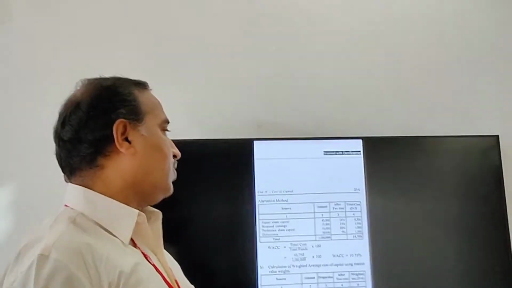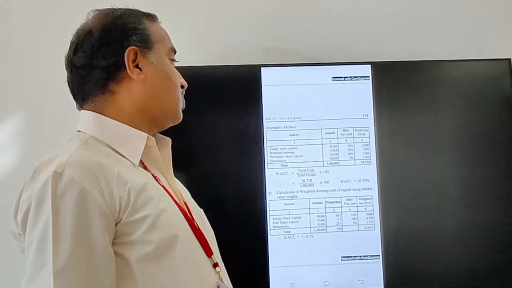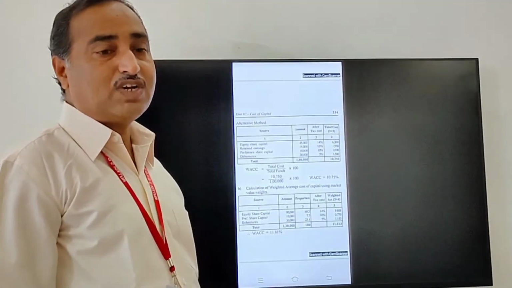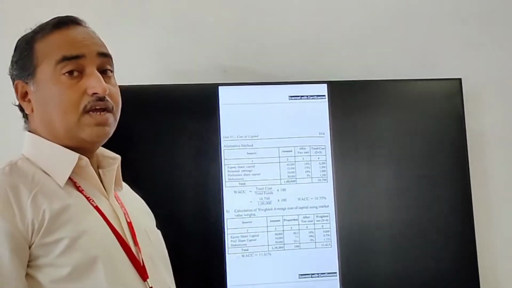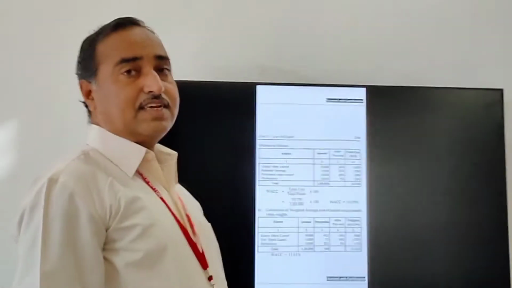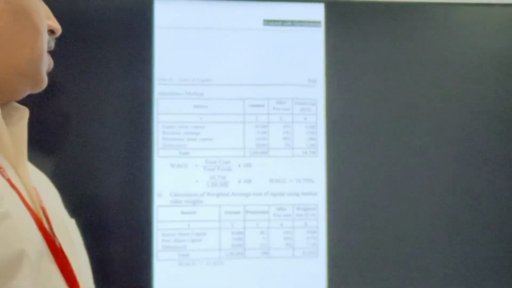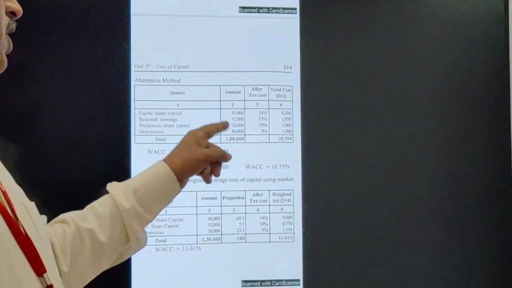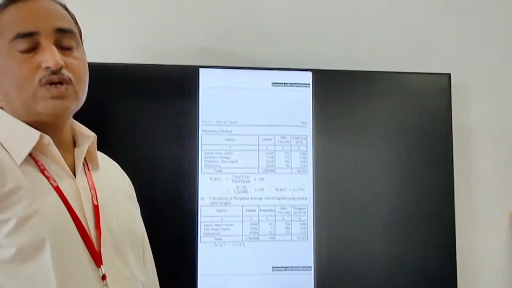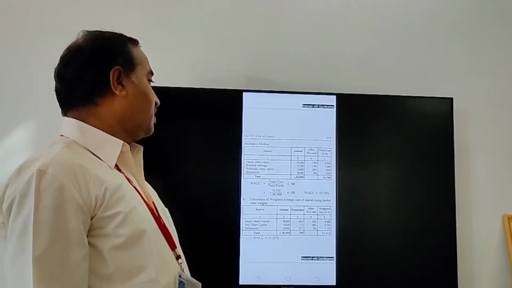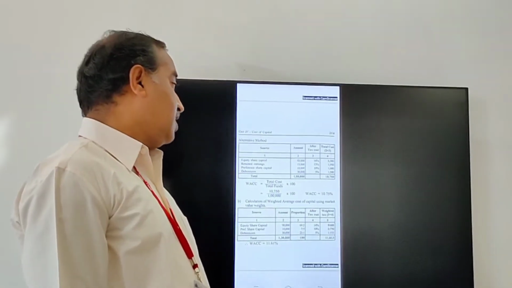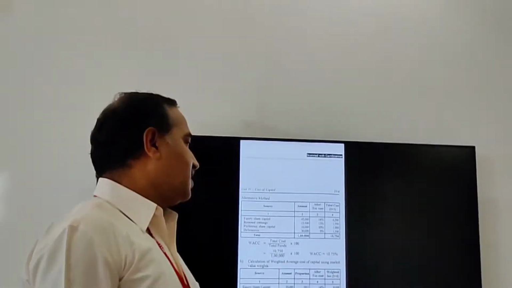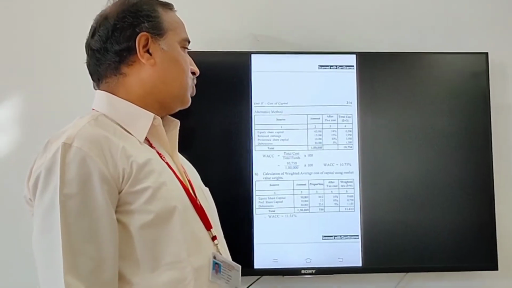Whenever you are going to calculate total cost, amount into after tax, 45,000 into 14%, it works out 6,300. Similarly retained earnings is there. In the amount column 15,000 it is given, and after tax is 13%. Here also, 15,000 into 13%, it works out 1,950. Now third item says preference share capital. In the amount column 10,000 it is given, and the information available is 10%. 10,000 into 10%, it works out 1,000.